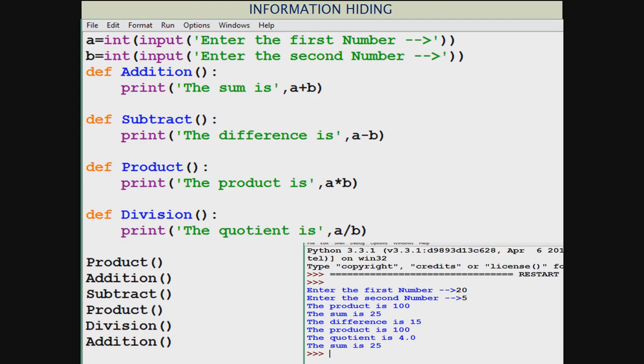Then information hiding. I said that you created a variable C and you wanted to print it from subtract, but I said it is not possible. That means addition has a capability of hiding its information from subtract. So this is known as information hiding. Information hiding helps in the world of programming.